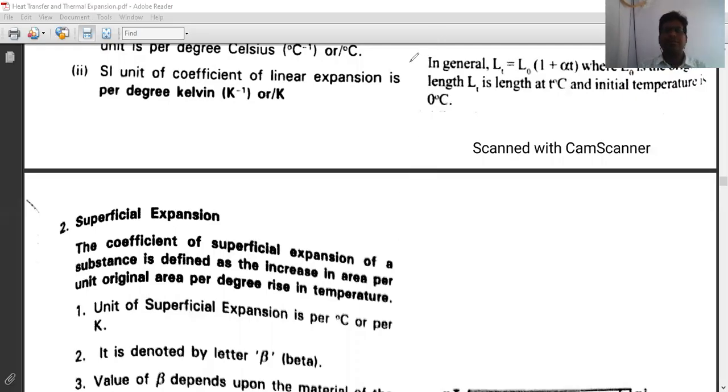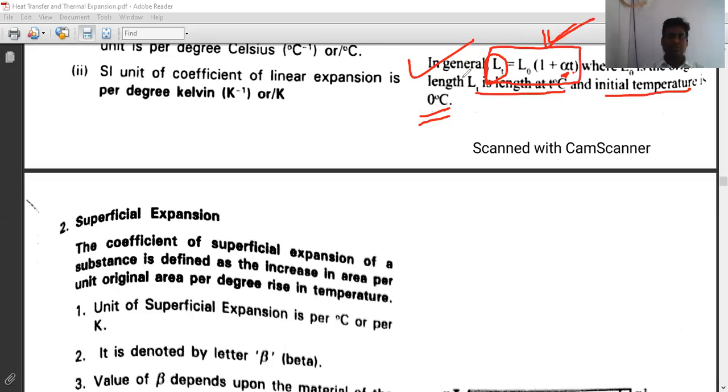In formula form, you can write the linear expansion as L_T equal to L naught into 1 plus alpha T. Here L_T is the length at temperature T, L naught is the initial length of the rod, and alpha is the coefficient of linear expansion. So L naught is the original length and L_T is the length at temperature T. The initial temperature will be 0 degrees Celsius. So this is the formula for linear expansion.